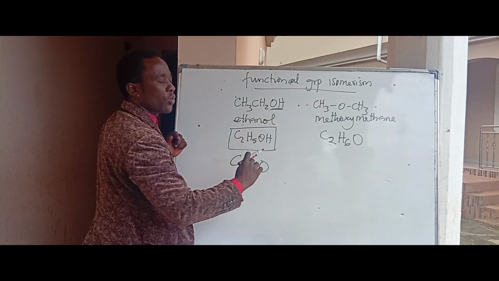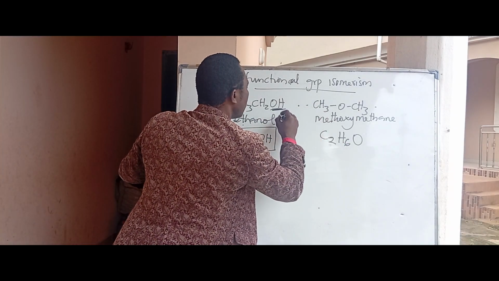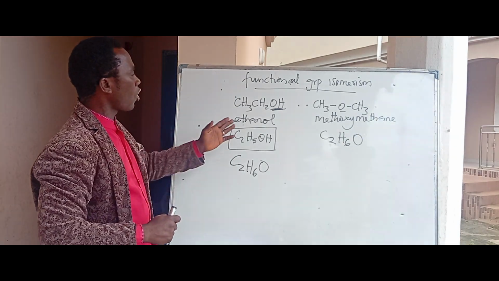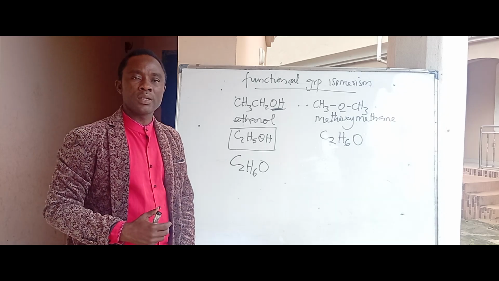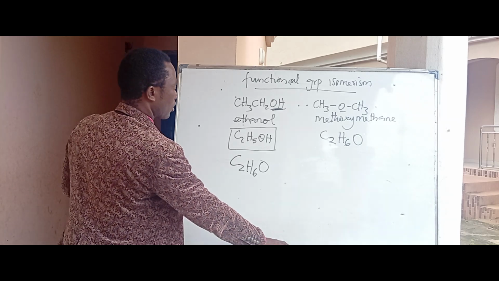But their structure is different due to the presence of different functional groups. This is what we call functional group isomerism. In functional group isomerism, the two isomers differ in their functional group.